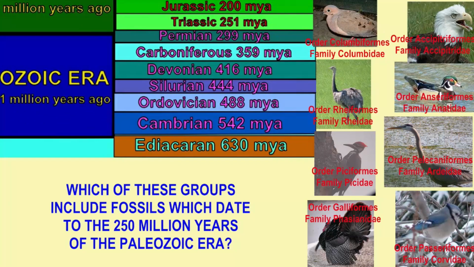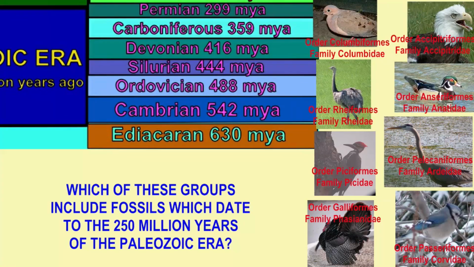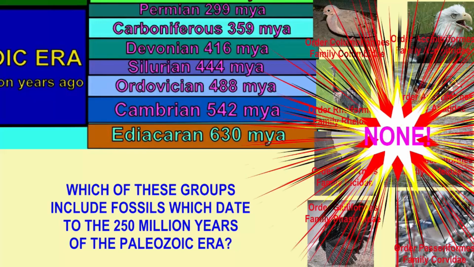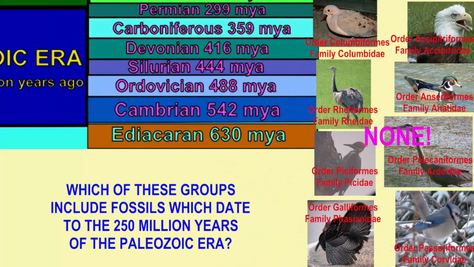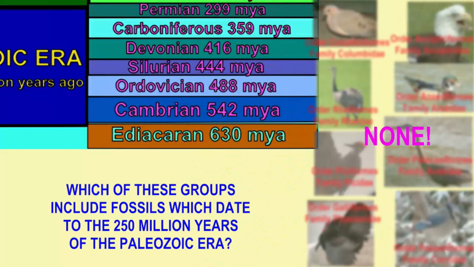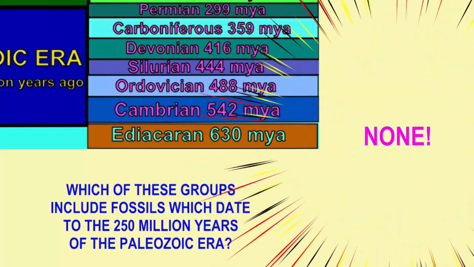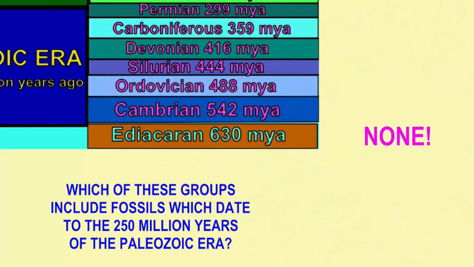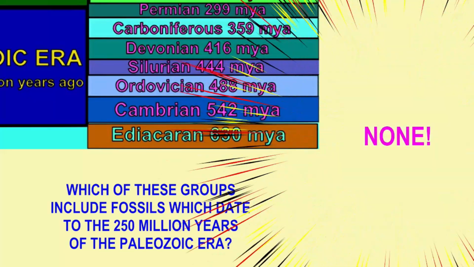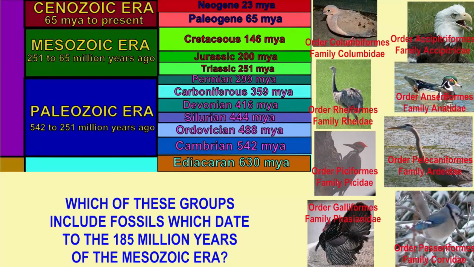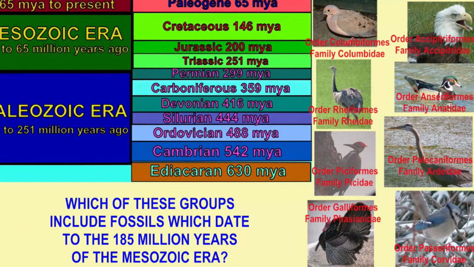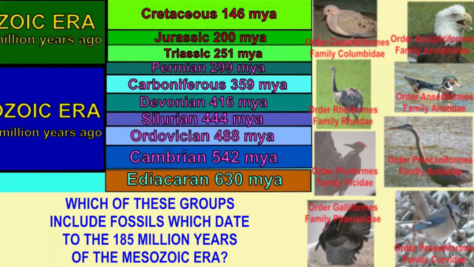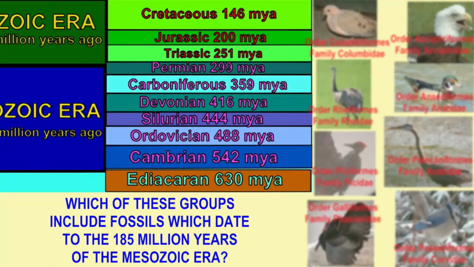Which of these orders date to the Paleozoic era of the Phanerozoic eon? This time period represents the first 250 million years of vertebrate history. The answer is none. None of these bird orders, in fact no birds at all, are known from the Paleozoic era. Which of these bird orders include fossils known from the Mesozoic era?